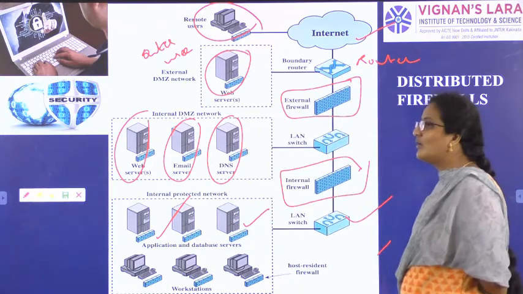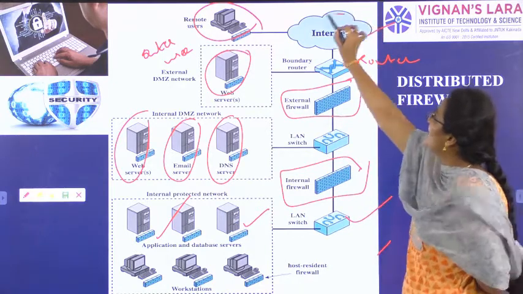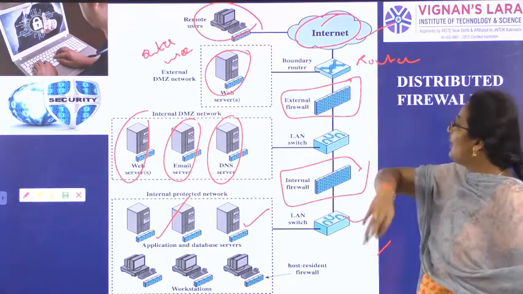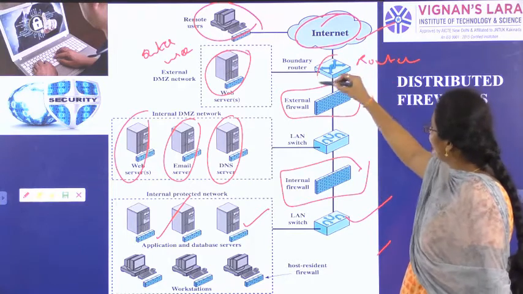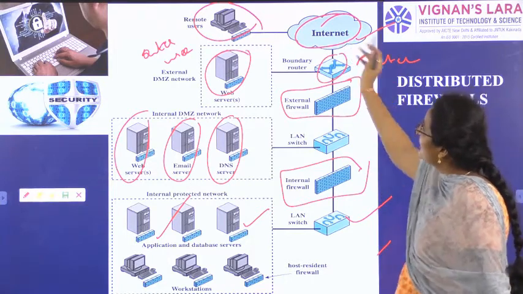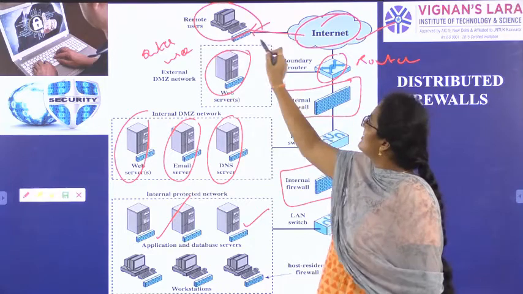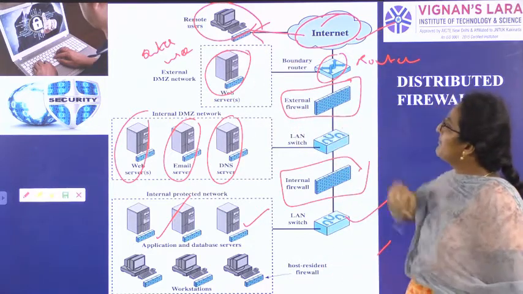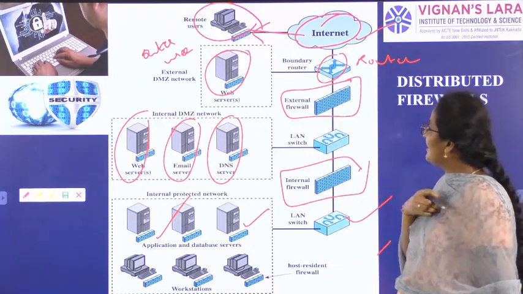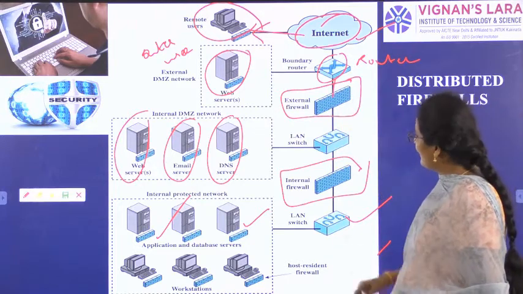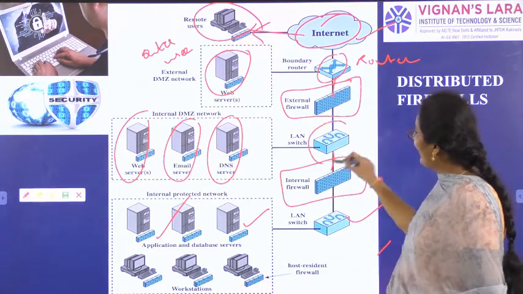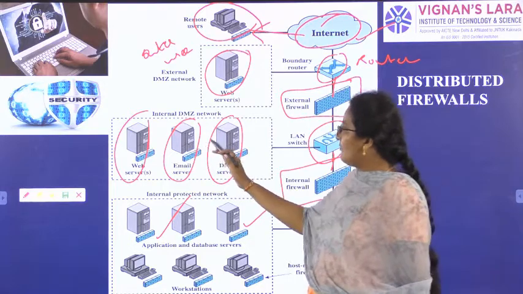So in a network, what all do we have? First we have the internet from where we are going to access. Then we have routers. From the internet, outside of the network, people will use it directly. Inside the network, they will have an external firewall and an internal firewall. Through the LAN and switches they will get information.